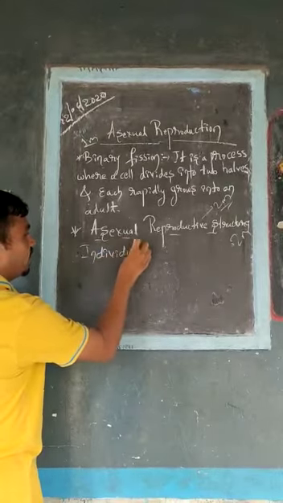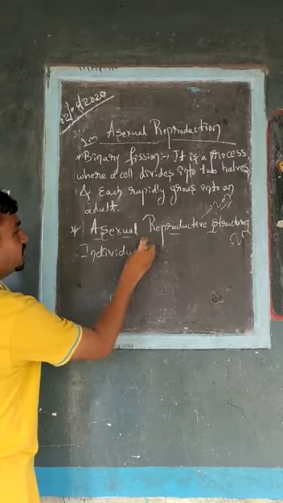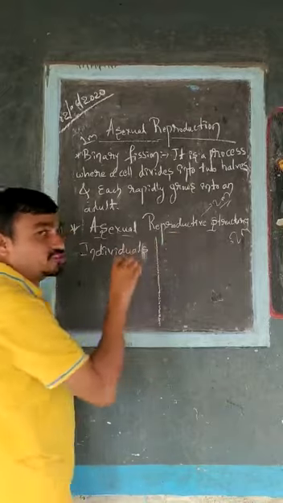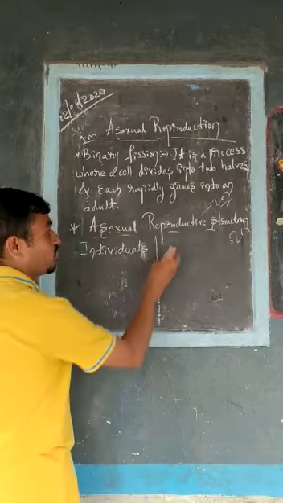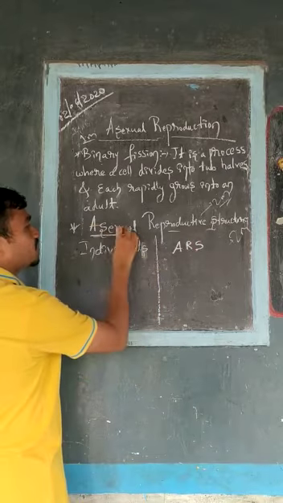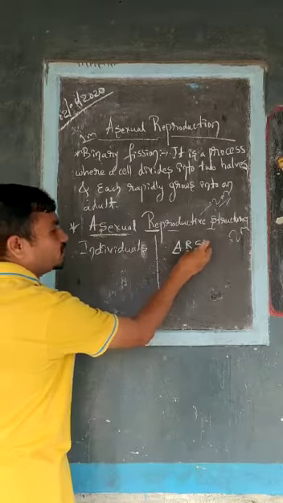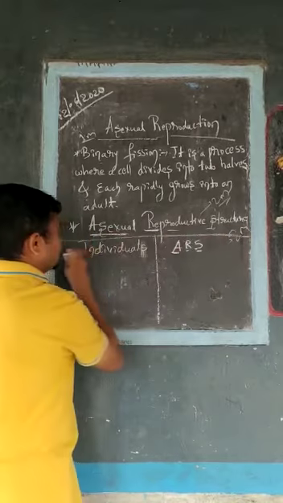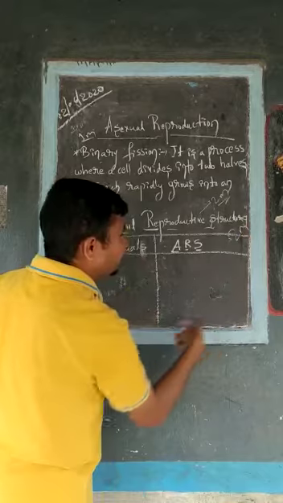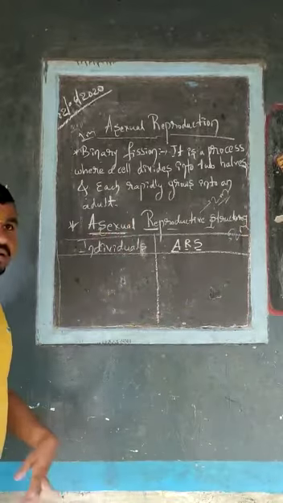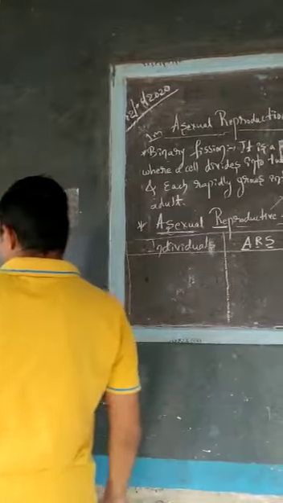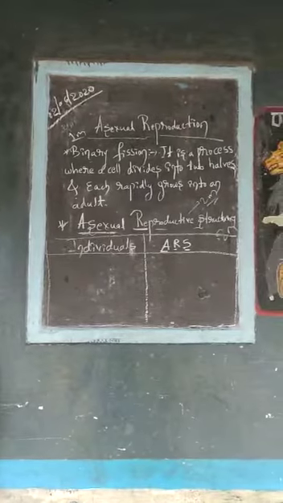On one side, individuals, and on the other side I will write down the asexual reproductive structures in shortcut form. Here I will use the shortcut ARS. Here ARS means asexual reproductive structures. Okay, so this is the term. Now we will study the different asexual reproductive structures in different plants as well as animals and fungi.